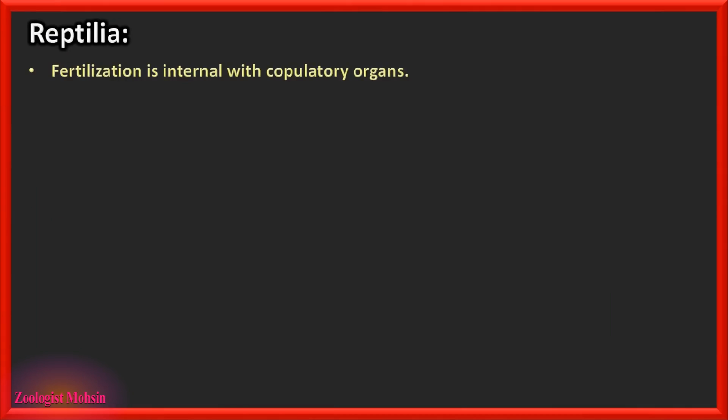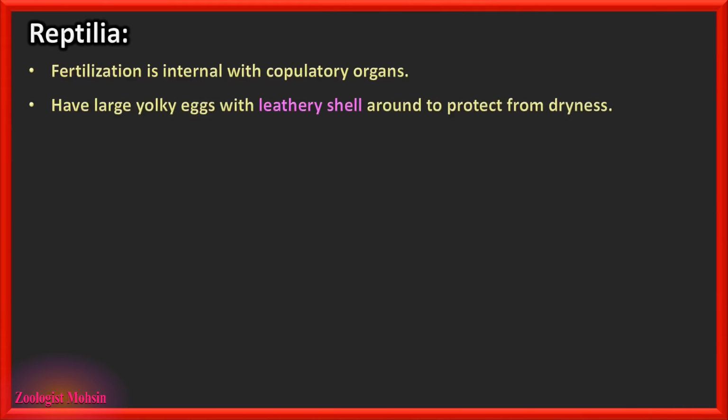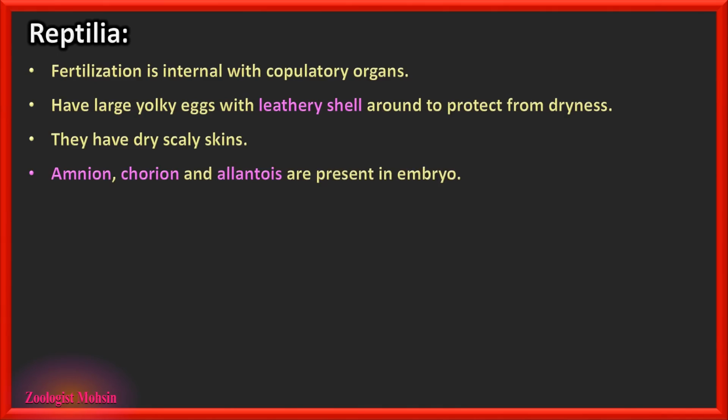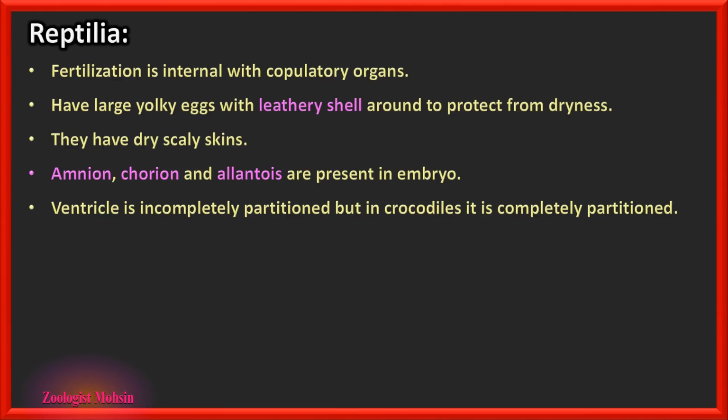Class Reptilia. Fertilization is internal and they have copulatory organs as well. They have large yolky eggs with leathery shell around to protect them from dryness. They have dry scaly skins. Now amnion, chorion and allantois are three embryonic layers which are present in the embryo of reptiles. Ventricle is incompletely partitioned in the heart, but in crocodiles it is completely partitioned, and both these conditions are of reptiles. Now remember the distinction of crocodiles here.